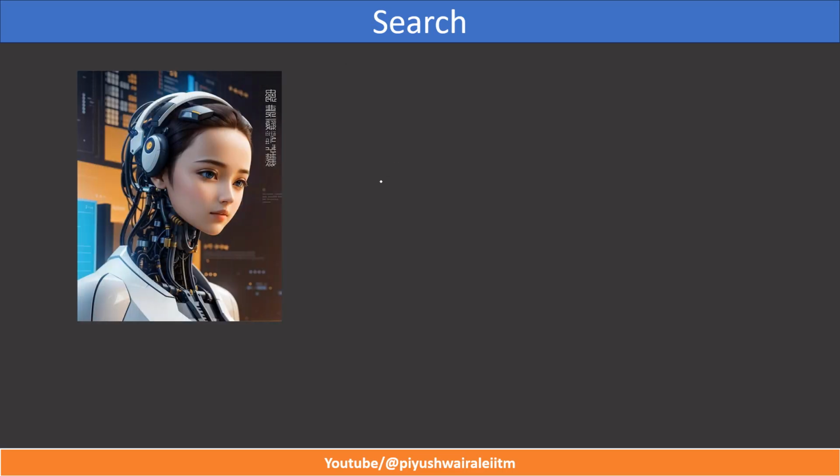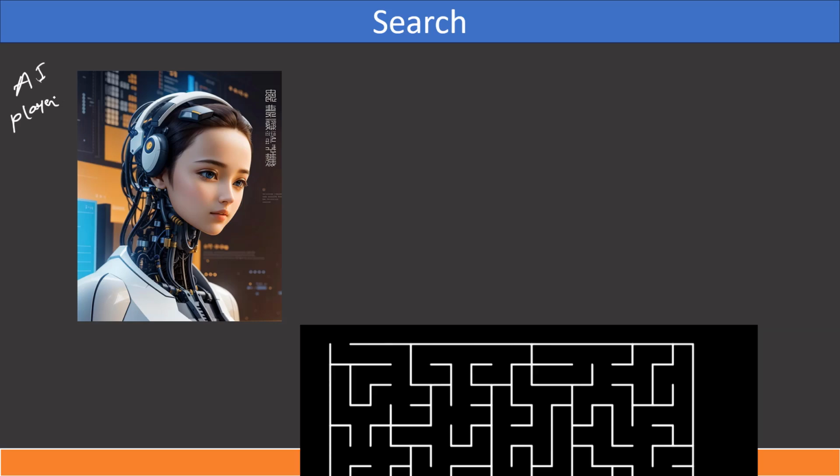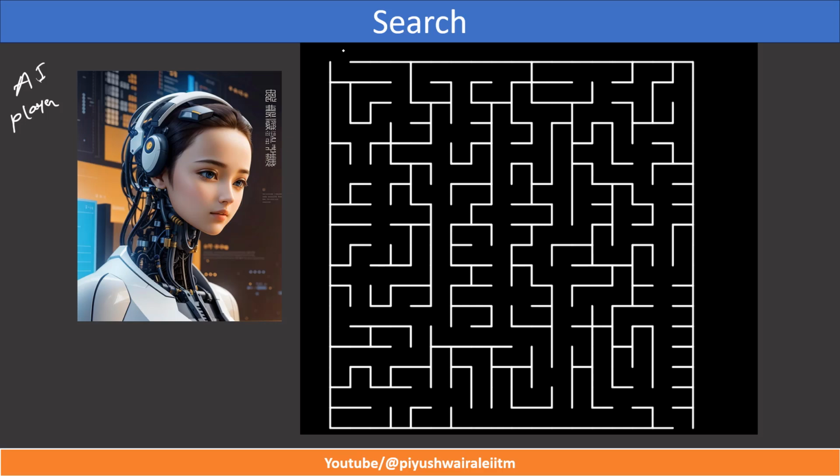Okay, now let us consider we have one AI player playing a puzzle. This is the starting point, and this is the ending point. Suppose this is the AI player, or some AI agent, AI algorithm.